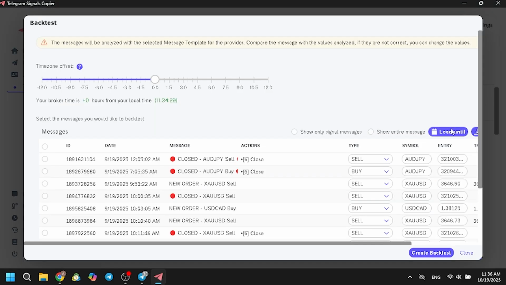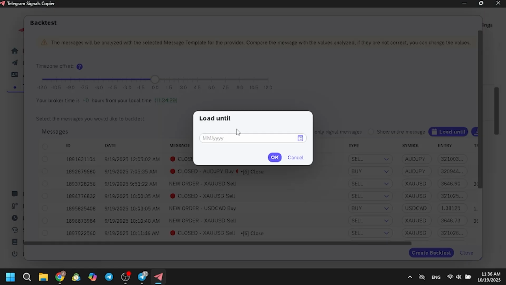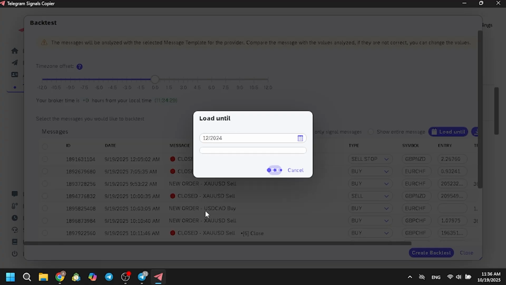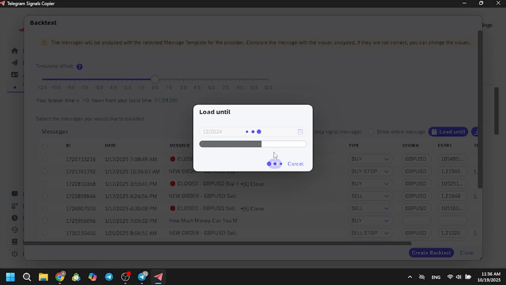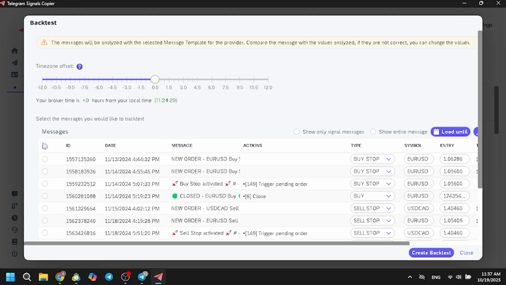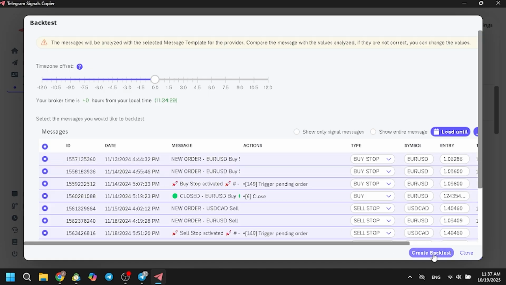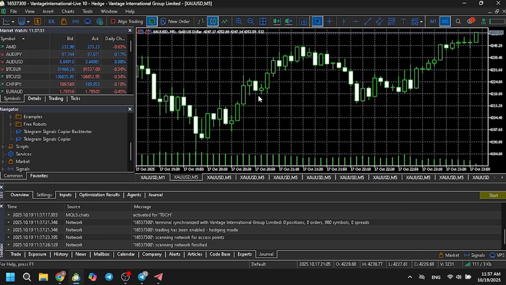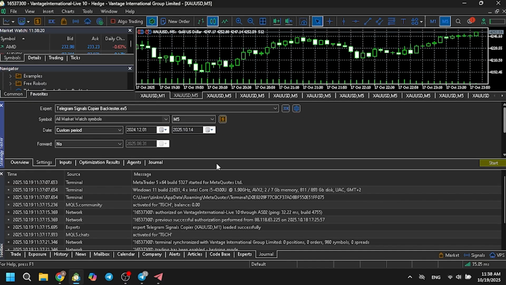Now I always load until say December from 2024. Click OK, and it will take some time to load. Okay, now that it has done so, I select all the messages and create a backtest. In the meantime, here is my basically MetaTrader. As you can see, all the EAs from Telegram Signals Copier are here. So these are my settings.